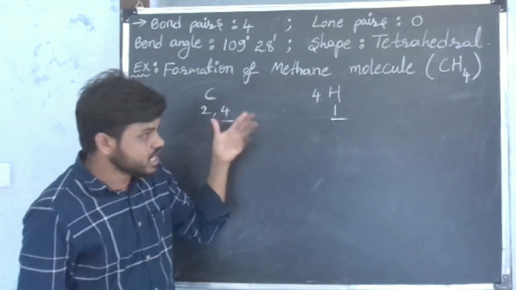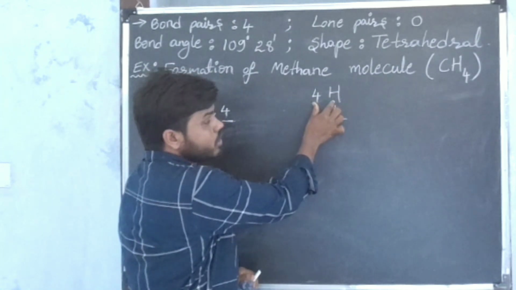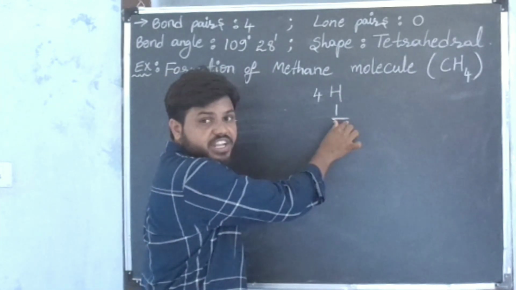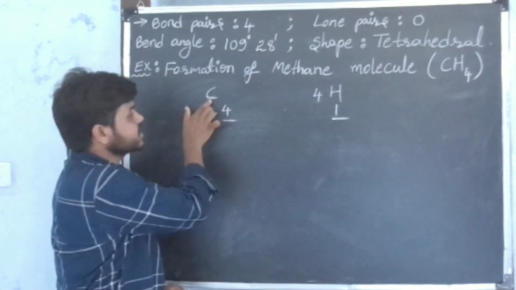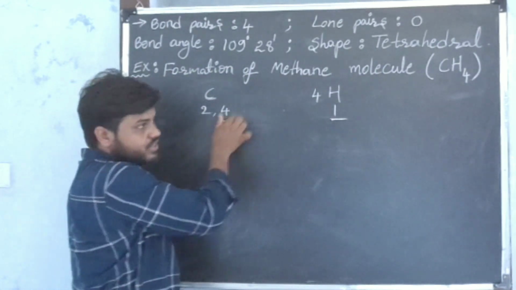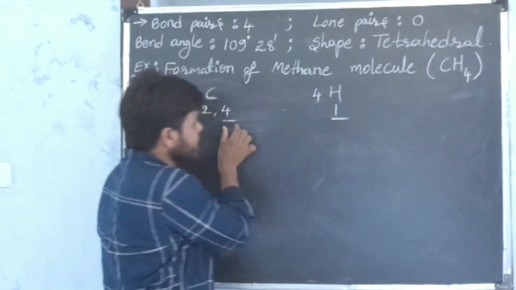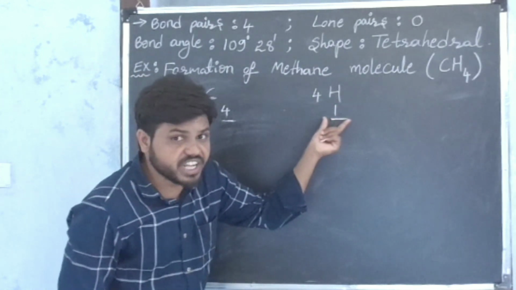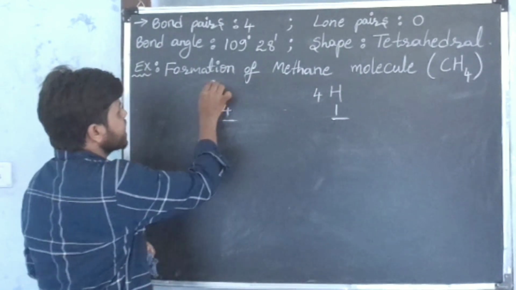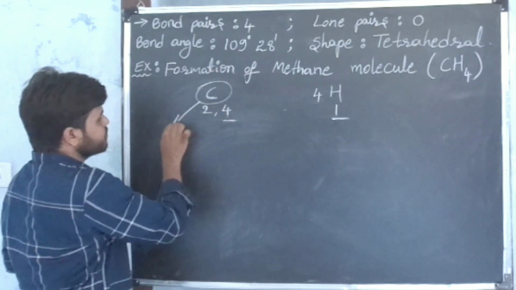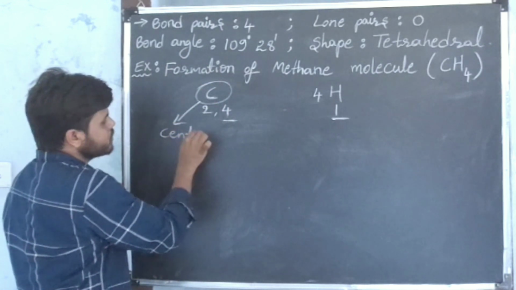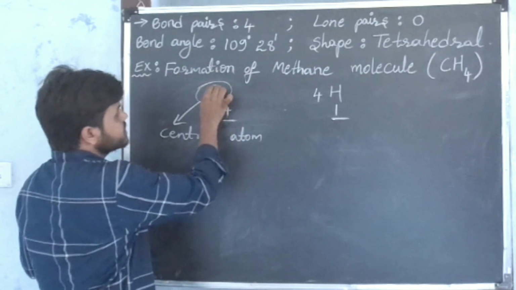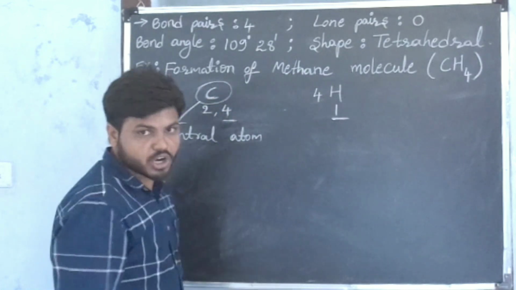I am repeating. 4 hydrogens share 1 electron each with the carbon atom to get helium configuration in the valence shell, and the carbon atom shares 4 electrons with the 4 hydrogen atoms to get the octet configuration. Here 4 hydrogens are sharing 1 electron with the carbon atom. That's why this carbon atom will become the central atom of the molecule.